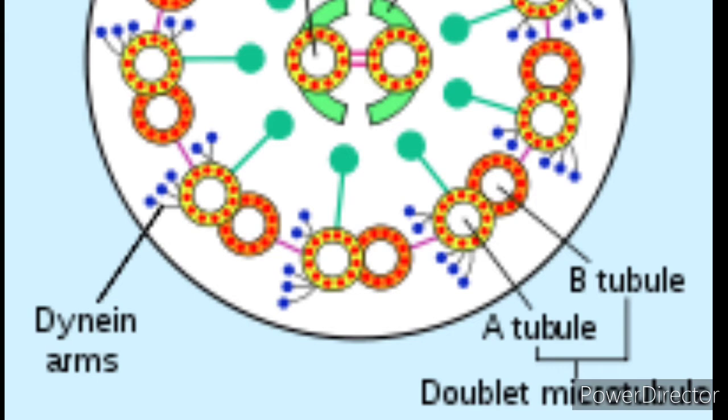Now dynein molecules use energy from ATP to shift the adjacent microtubules. So this movement bends the cilium or flagellum. At last you can see the energy derived from ATP shifts the adjacent microtubules, so this movement only bends the flagellum or cilium. Children, with this we complete the structure and movement of the eukaryotic flagellum.